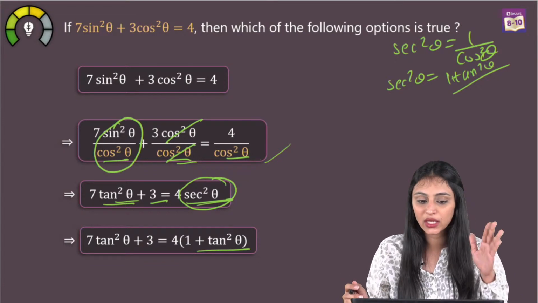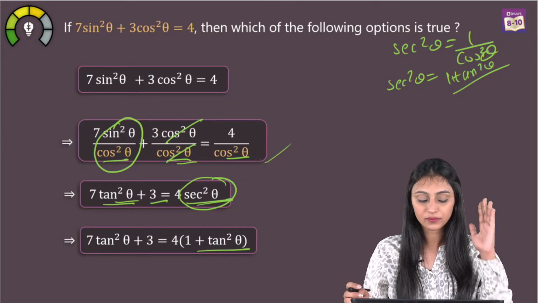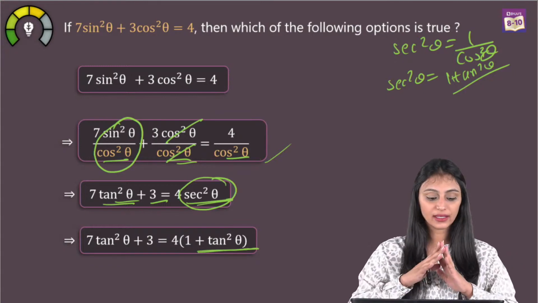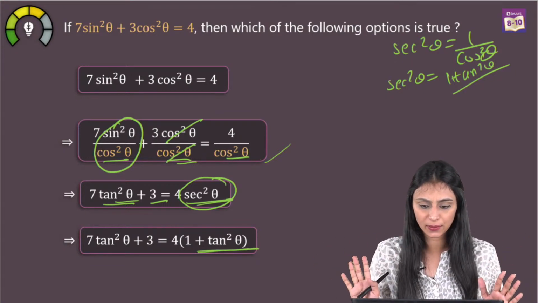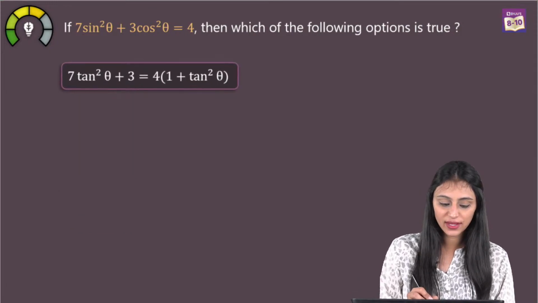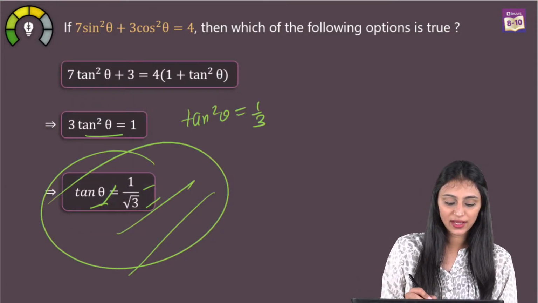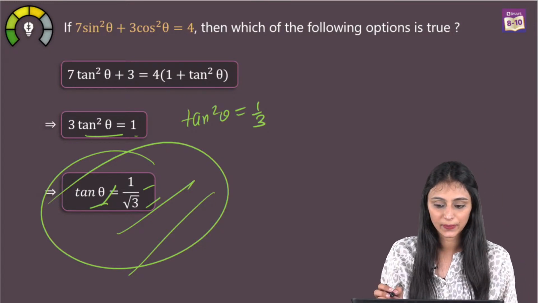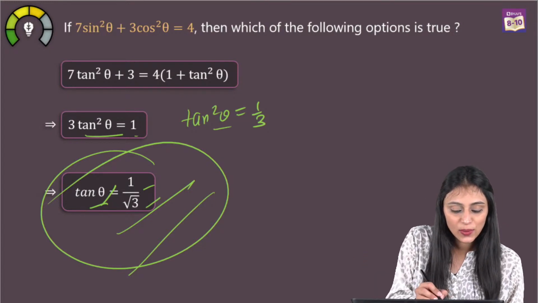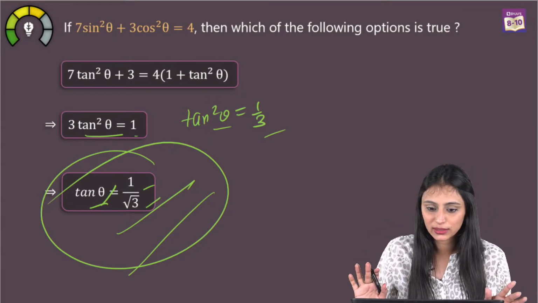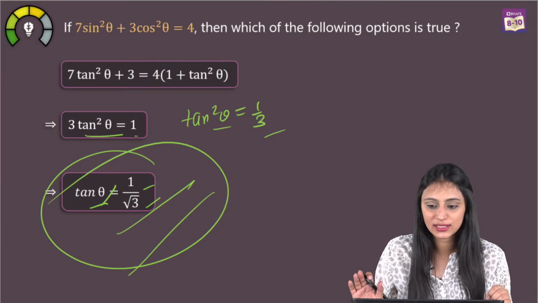Yes, Deepak, I'm explaining it one more time. Divya, just see this. So we have converted the entire equation and you can see there is tan square theta, right? Now I can just simplify this. Once I simplify this, we have 3 tan square theta equals 1, right? So tan square theta would be equal to 1 by 3, tan theta would be equal to 1 by root 3, correct?